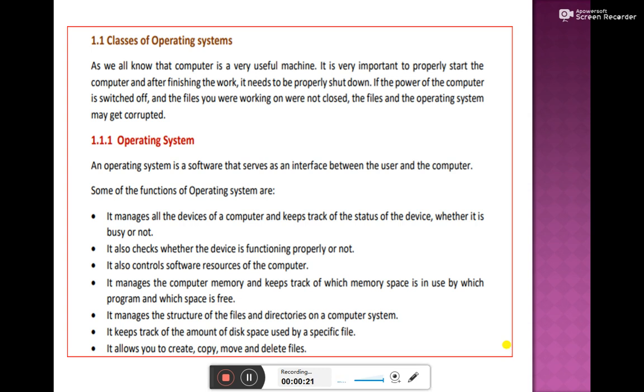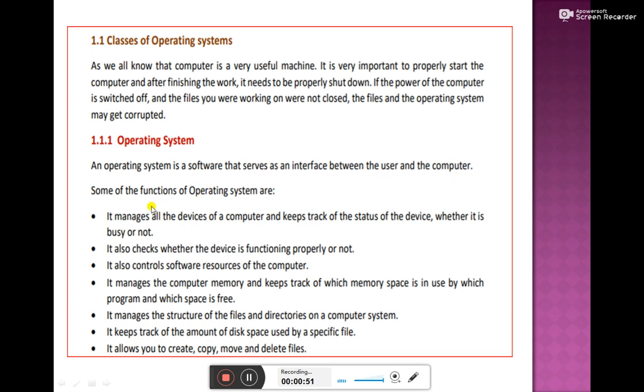So first of all, we need to learn about the operating system and its classes. Operating system means a software that serves as an interface between the user and the computer. Dear students, without an operating system, a computer is not going to work. If we have hardware with us, but no operating system is there in the computer, the computer is not going to work.